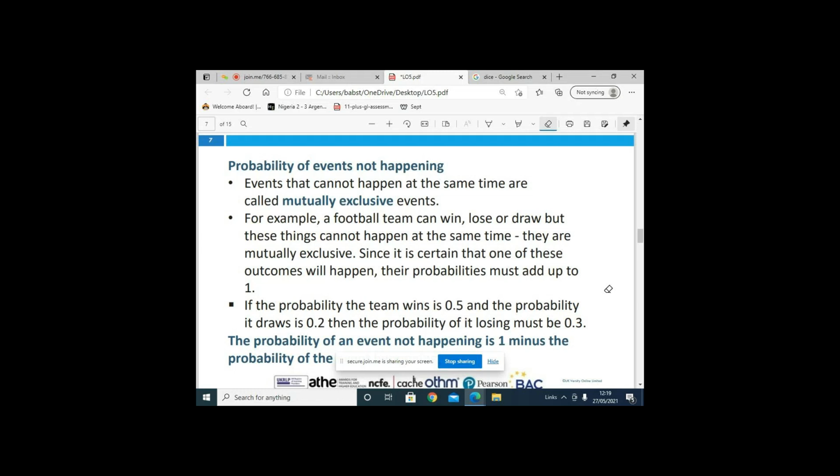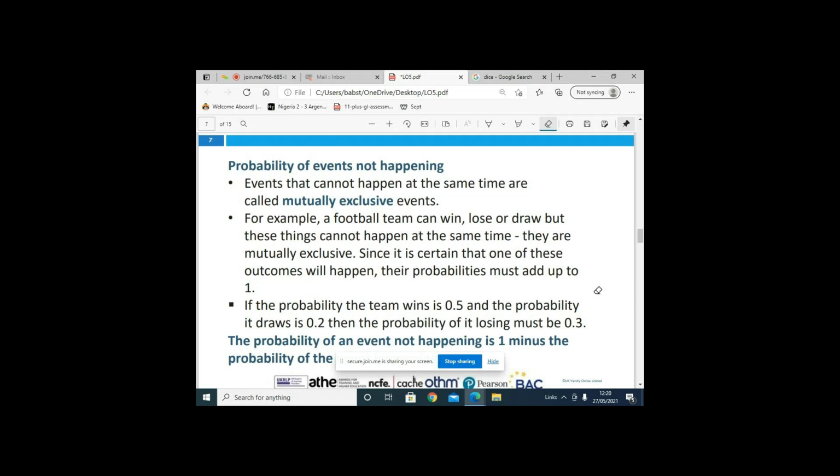It's not possible for you to draw a match and at the same time win that match. It's impossible. So that's why they call them what? Mutually exclusive. Since it's said that one of these outcomes will happen, the probability must add up to 1. Another example is this.